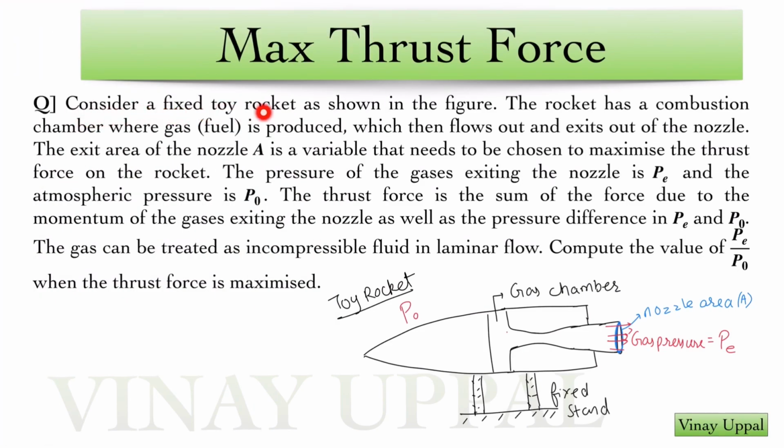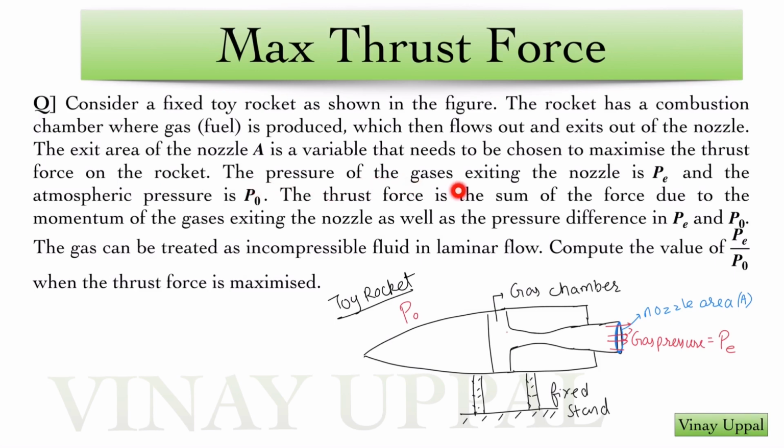Consider a fixed toy rocket as shown in the figure. So this is a toy rocket that is fixed. The rocket has a combustion chamber where gas or fuel is produced, which then flows out and exits out of the nozzle. So this is the gas chamber and the gas is flowing out, and this blue area is the nozzle area. The exit area of the nozzle A is a variable that needs to be chosen to maximize the thrust force on the rocket. So we need to choose the area in such a manner that the thrust force, which includes both the terms, remember, that thrust force is maximized.